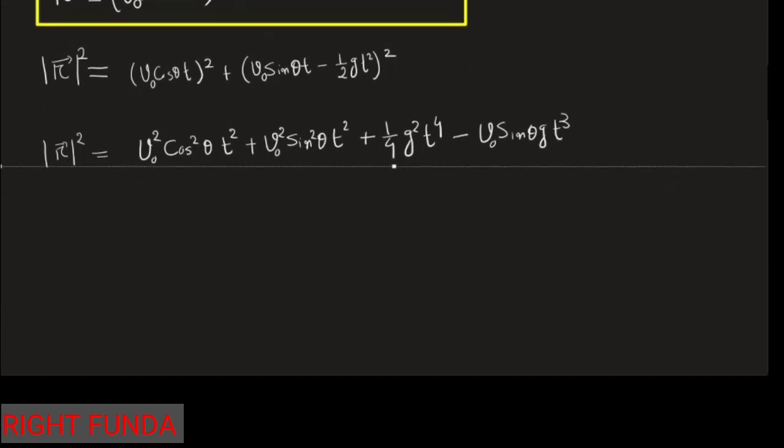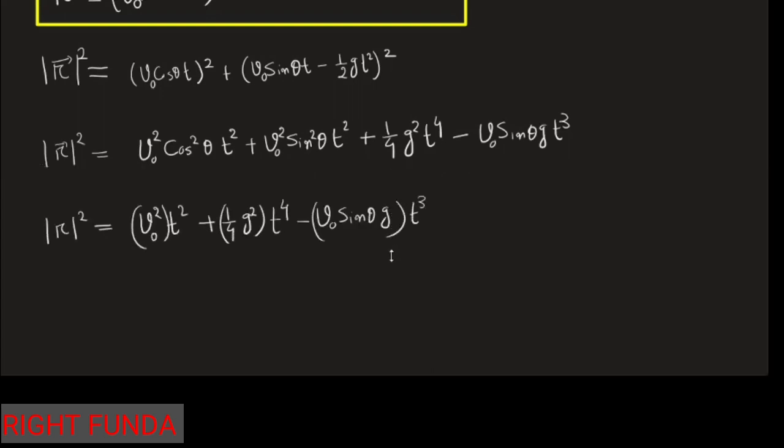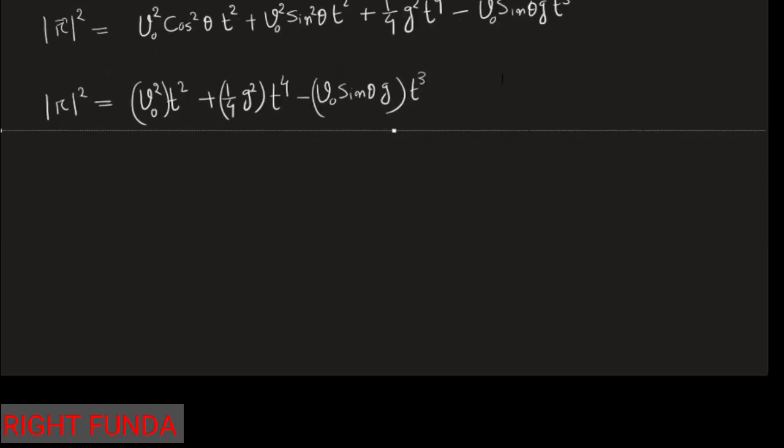We wrote this as (a plus minus b) whole square, and first simplify this one and arrange the terms: v0² cos² theta plus v0² sin² theta equals v0². If I arrange the terms, I get the position vector in this format: something into t² plus something into t⁴ minus something into t³. So I need to differentiate this with respect to time.